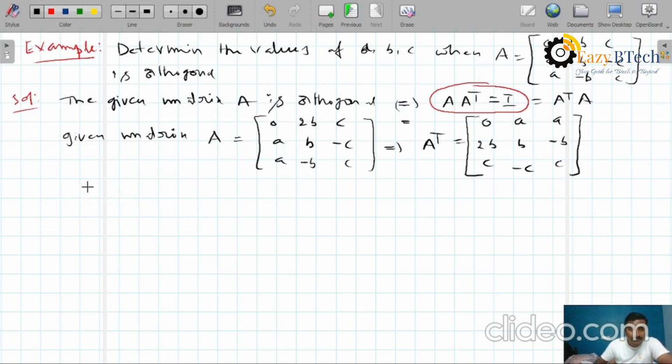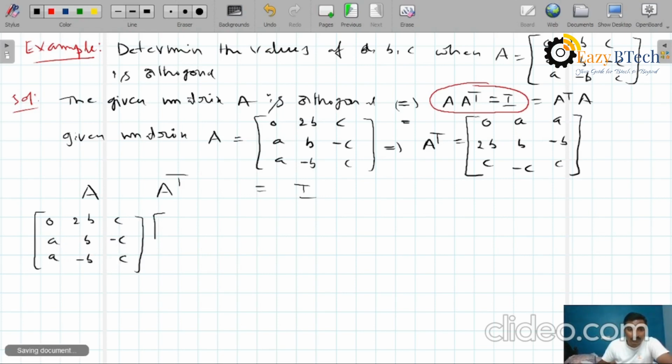A into A transpose is equal to identity according to that property. You already know the given matrix A is 0, 2B, C and A, B, minus C and A, minus B, C. This is the matrix A into matrix A transpose.